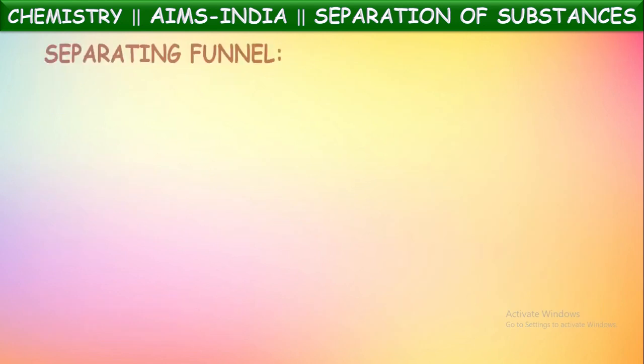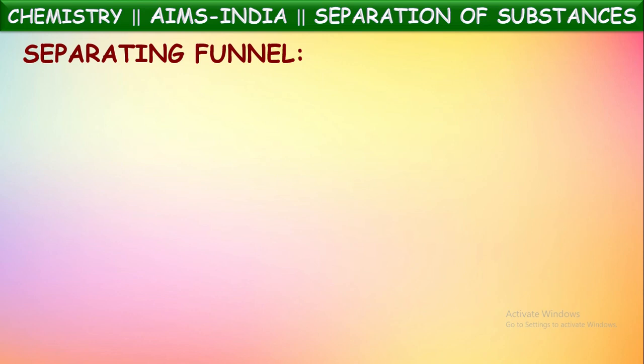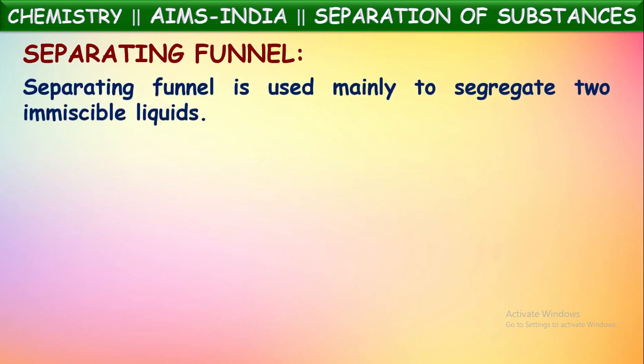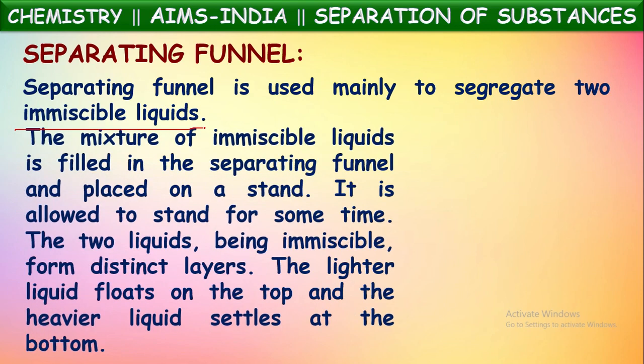Let us see one more technique, that is the separating funnel. Separation of a mixture by using a separating funnel. A separating funnel is used mainly to separate two immiscible liquids. What does immiscible liquids mean? Immiscible liquids means a mixture of two liquids which do not mix one into another.